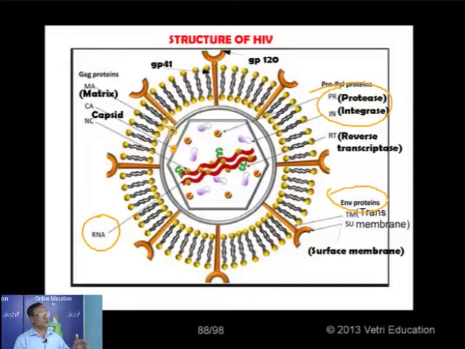To simplify the structure: a capsid in the center with the genome, then the protein coat, and then the GP 120 and GP 41 glycoprotein structures. Some spicules stick out outside and inside, and they are responsible for attachment with the cell surface receptors during infection.